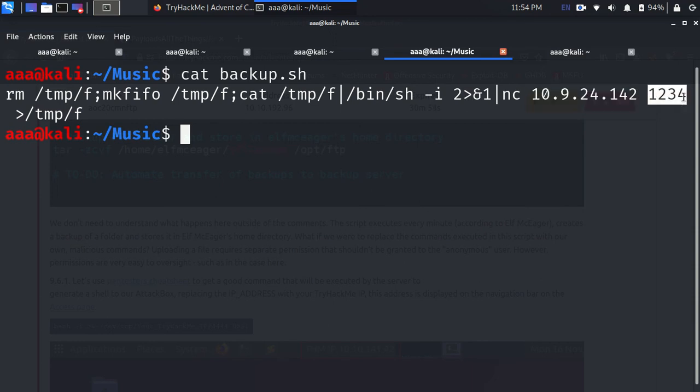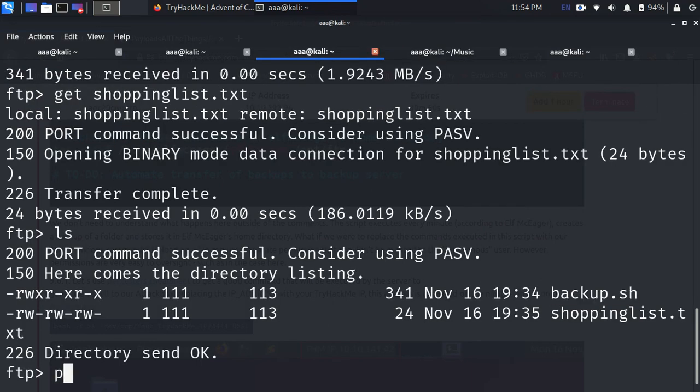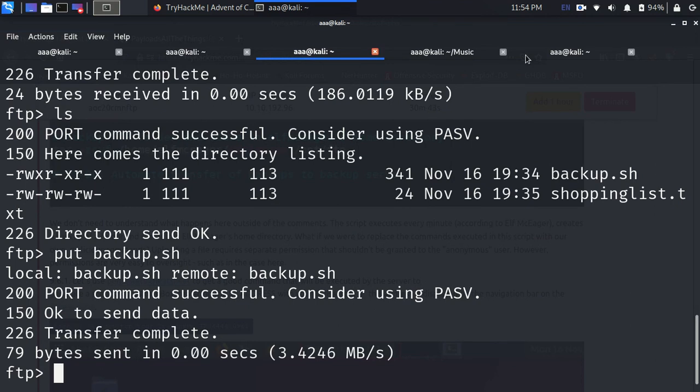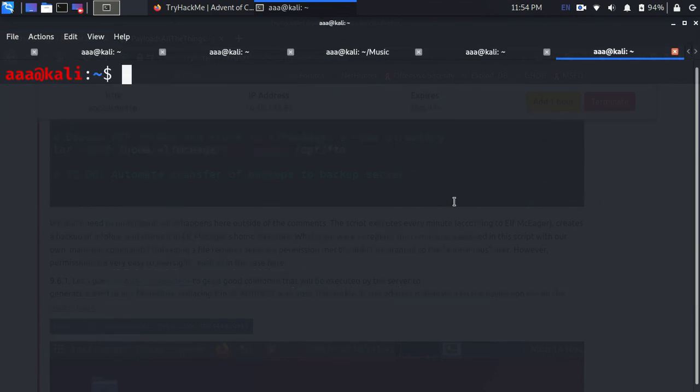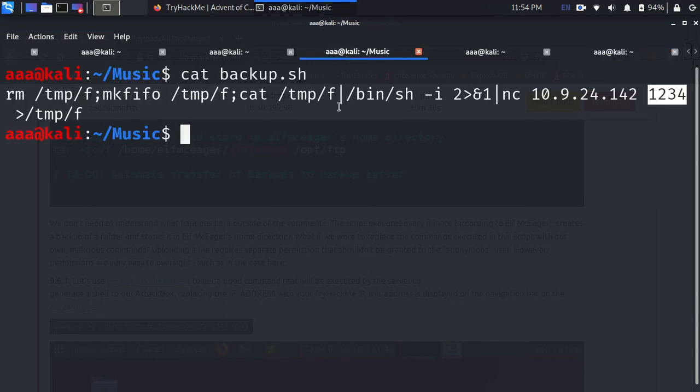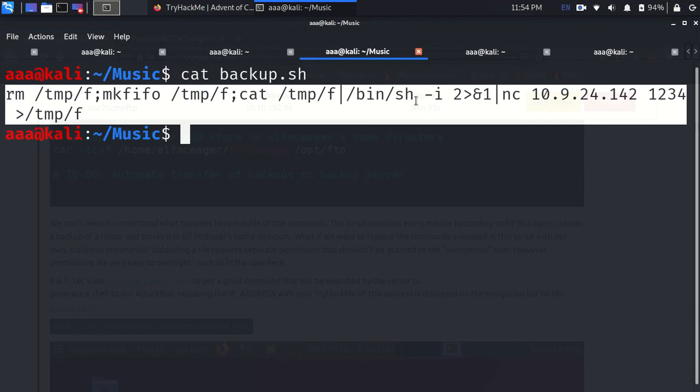To put things, I'll do put backup.sh, and we start my netcat listener with lvnp 1234. I'll explain everything in just a second. So this is the reverse shell line which will give us the reverse shell.